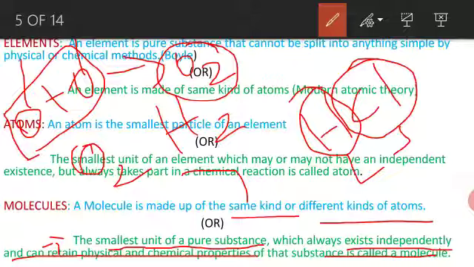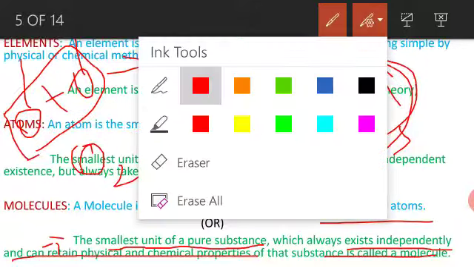Another one: the smallest unit of pure substance. This HCl is a pure substance. This is the smallest unit. It can exist independently in nature. It retains the physical and chemical properties. That is called a molecule.